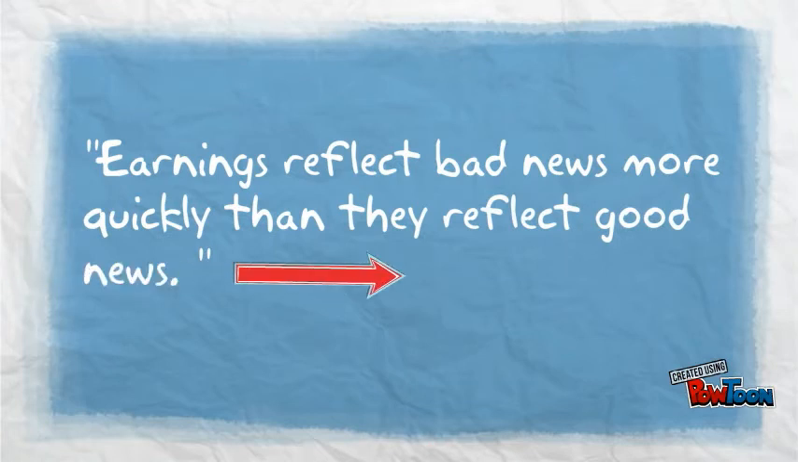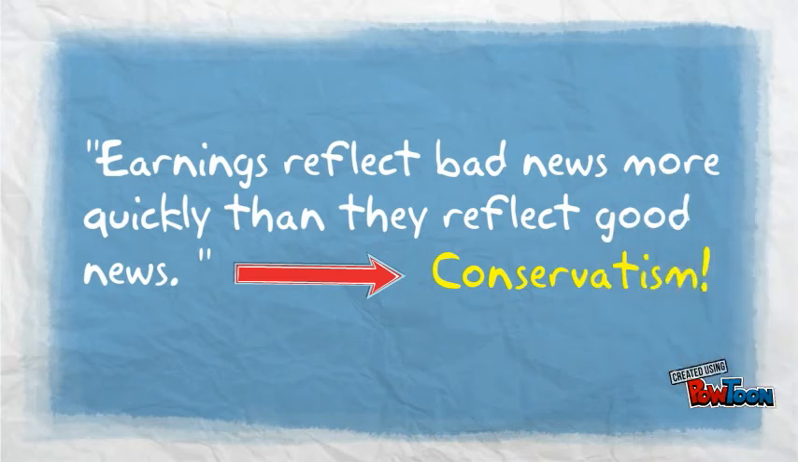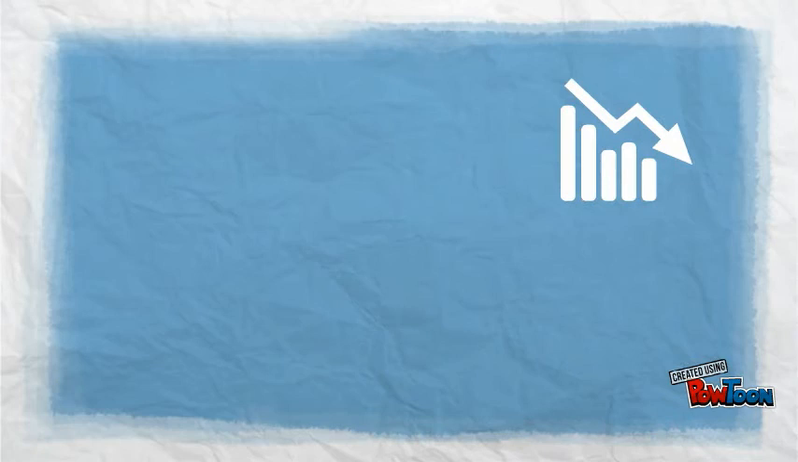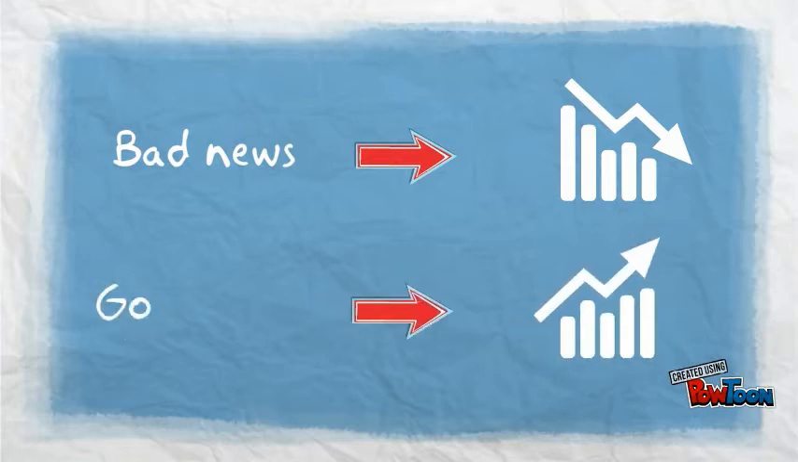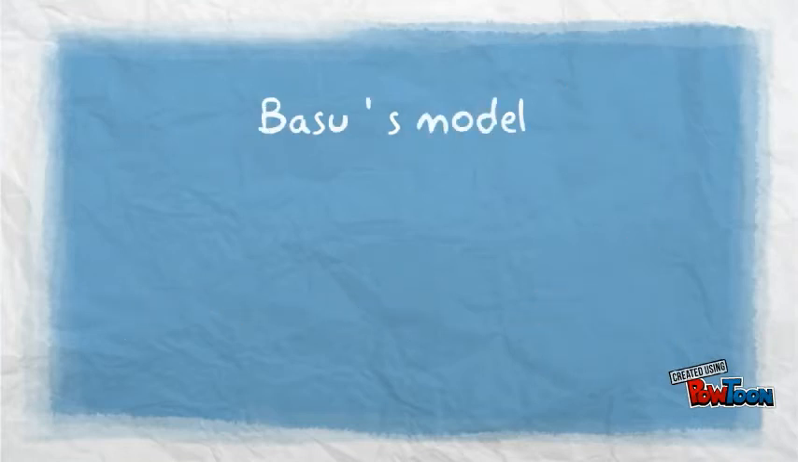By using this simple example, we have demonstrated that earnings reflect bad news more quickly than good news, which is captured in Basu's model as conservatism. He makes a difference between good and bad news based on the signs of the annual stock returns. Decreasing stock returns follow after bad news, whereas increasing stock returns follow after good news.